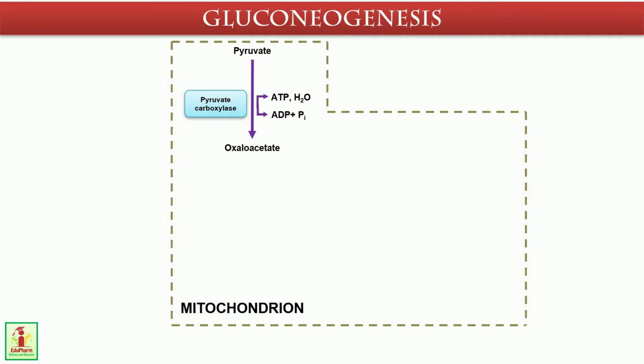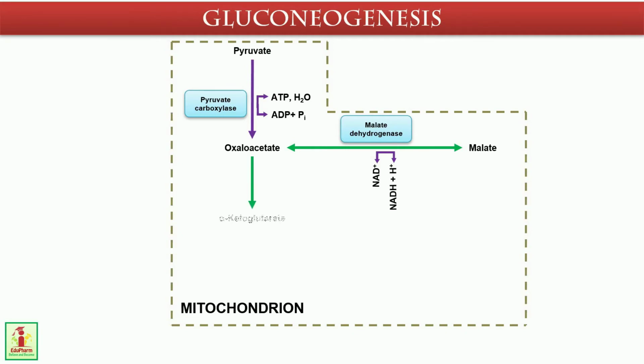Oxaloacetate is synthesized in the mitochondrial matrix. Due to the membrane impermeability, oxaloacetate cannot diffuse out of the mitochondria, so it is converted to malate and then transferred to the cytosol.